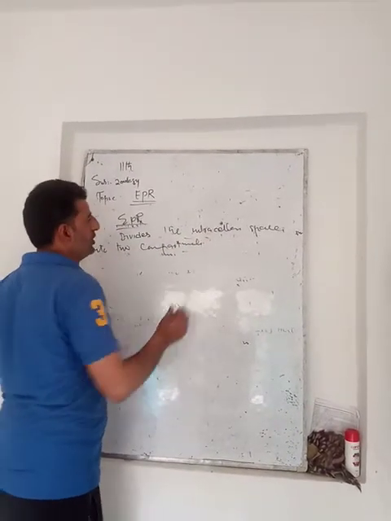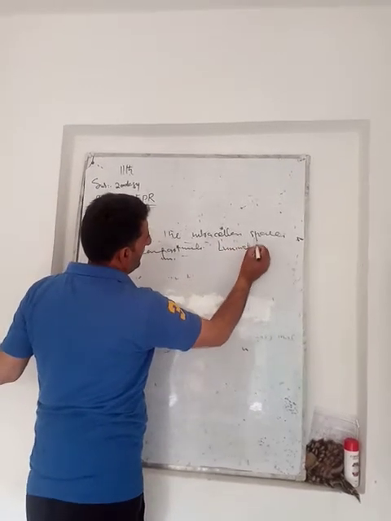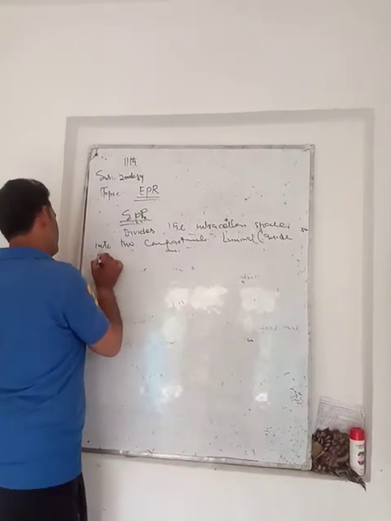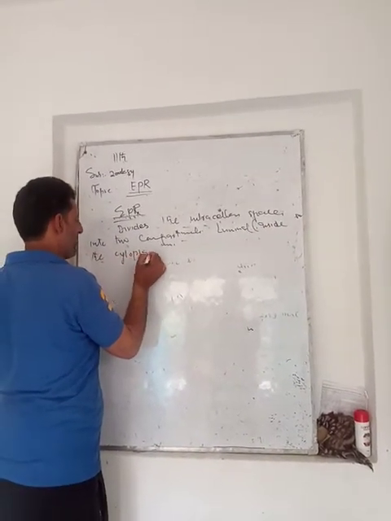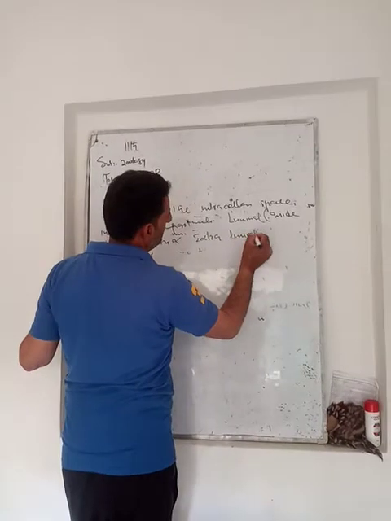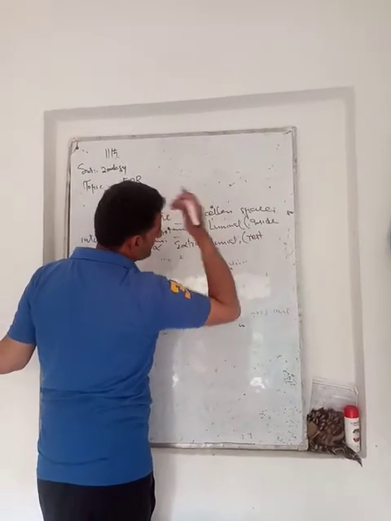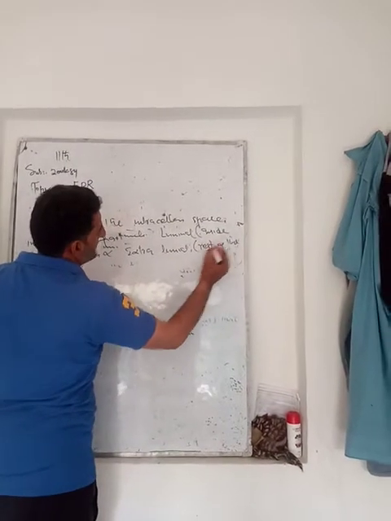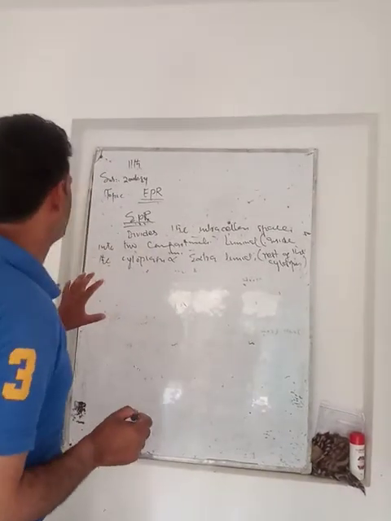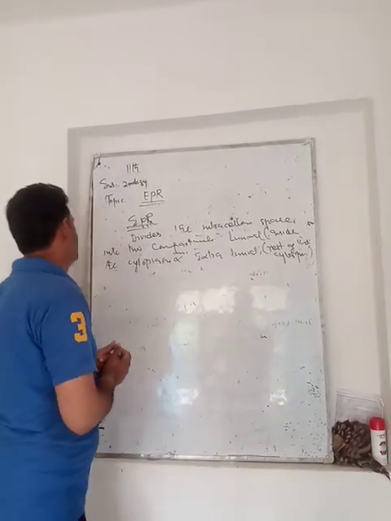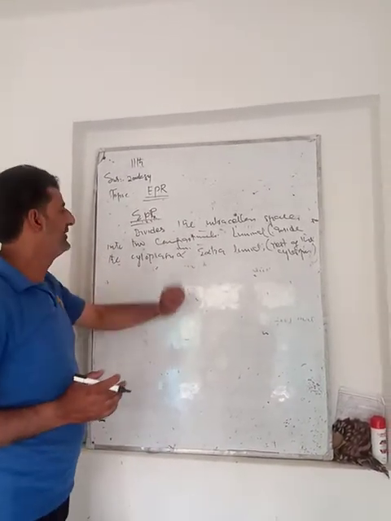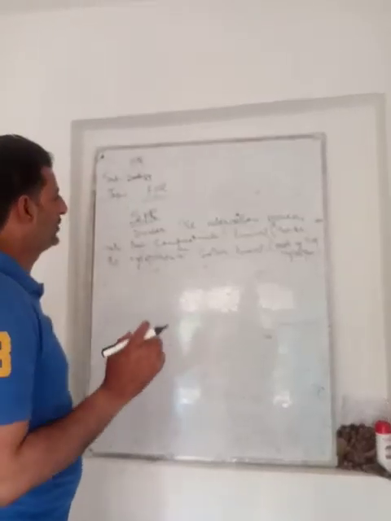Number one, luminal, inside the endoplasmic reticulum, and extraluminal, that is the rest of the cytoplasm. Though we can say that the endoplasmic reticulum divides the intracellular space into two different compartments: one is called luminal, inside, and the other is extraluminal, in the rest of the cytoplasm.